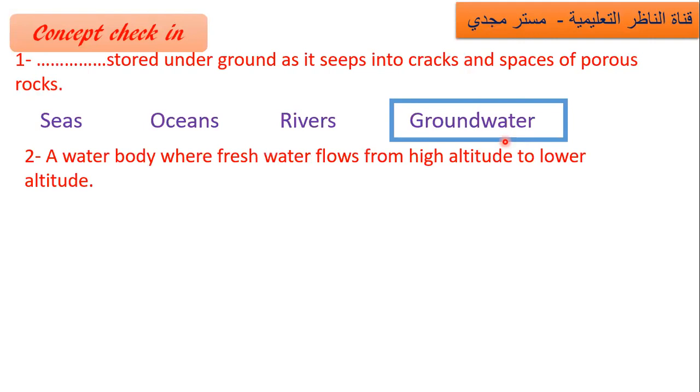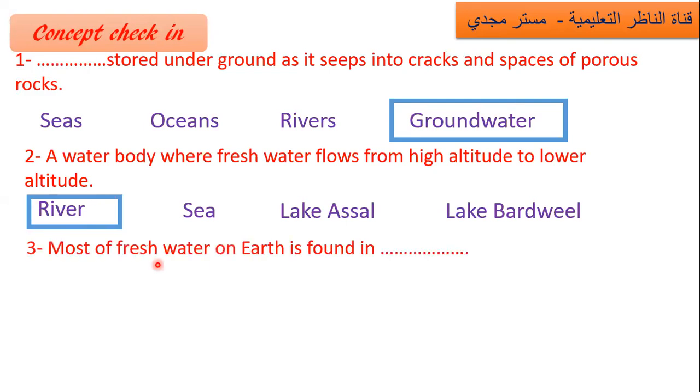Question number 2. A water body where fresh water flows from high altitude to lower altitude. What? Before I show the options, what do you think? From a high place to a low place. So, which one? Yes, excellent. Rivers.